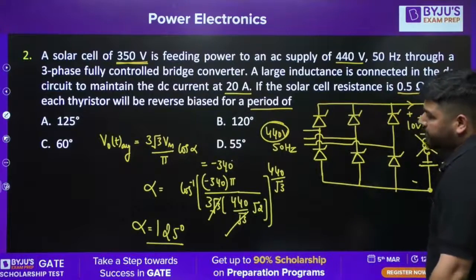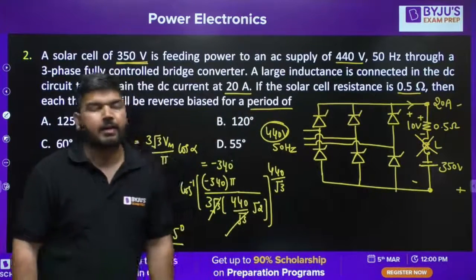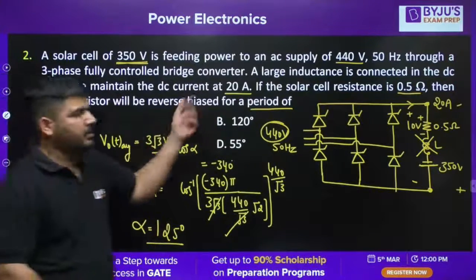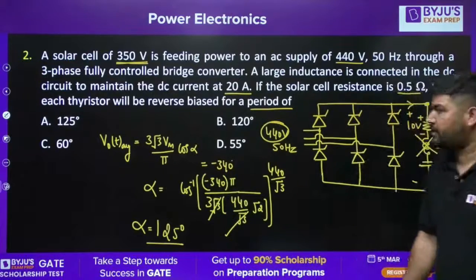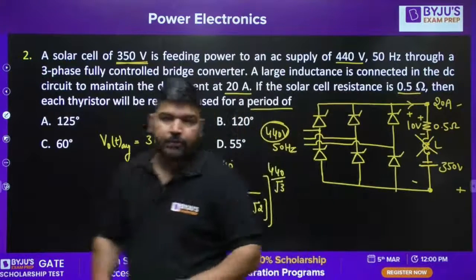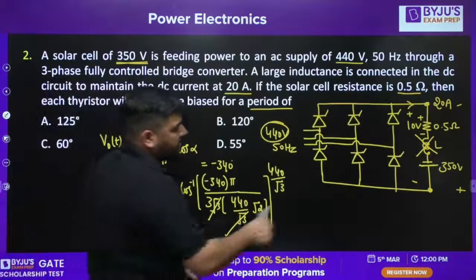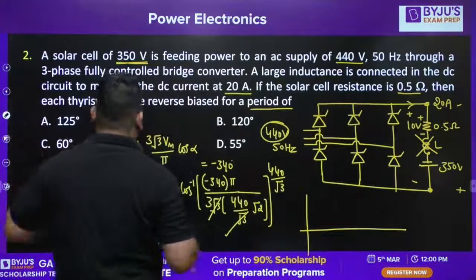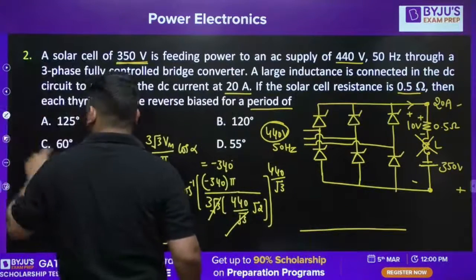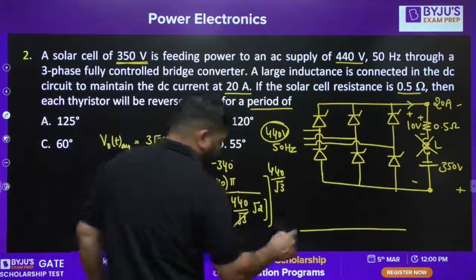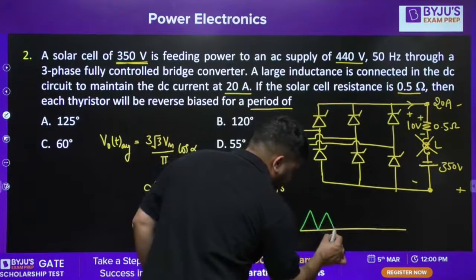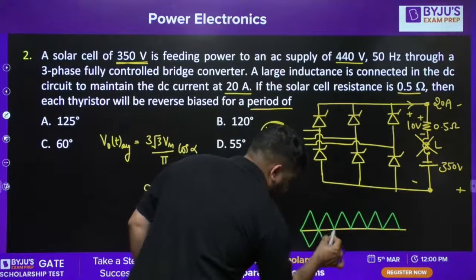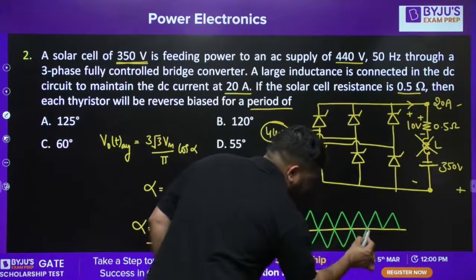Now the question is, they don't ask you about this firing angle. They are asking for how much period each thyristor will be reverse biased. To find that, we know that the output voltage will look like this. If I need to plot the output voltage wave shape, you can plot it easily. Let me plot the output voltage for you. You can see that the output voltage will be the line voltage. So this is the way to plot the output voltage.